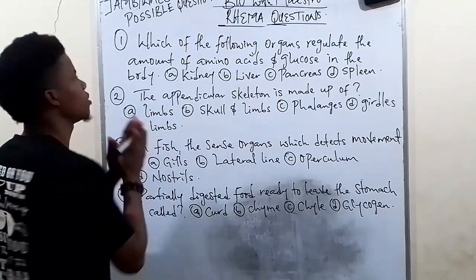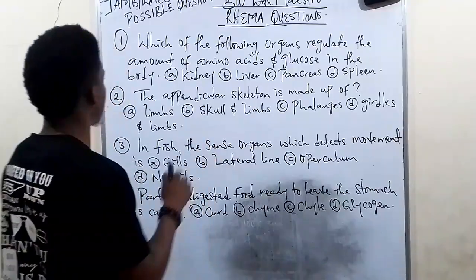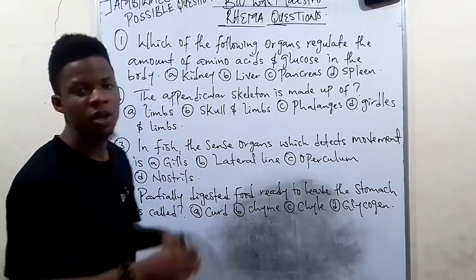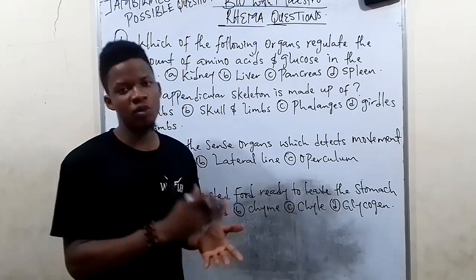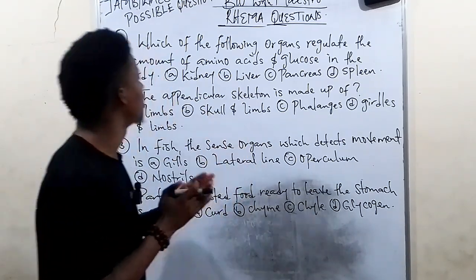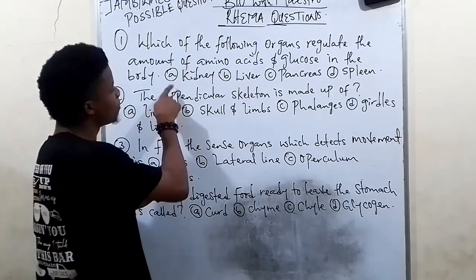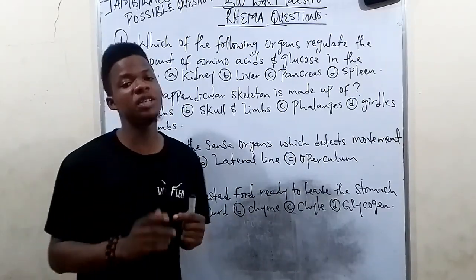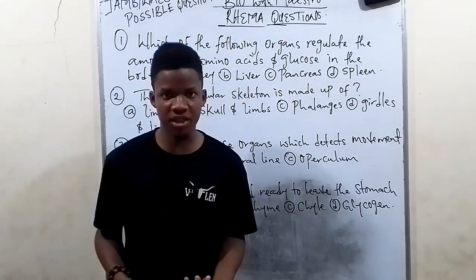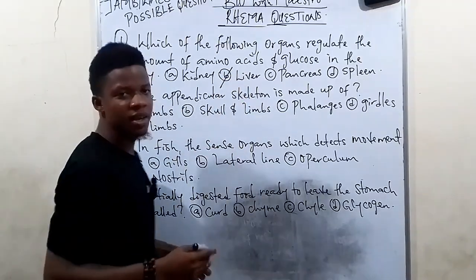Now, pay attention. Question 1. Which of the following organs regulate the amount of amino acids and glucose in the body? Most students will recklessly run and pick A, kidney, because they feel that regulation here means just to excrete. But that would be wrong. The correct answer is B, the liver.